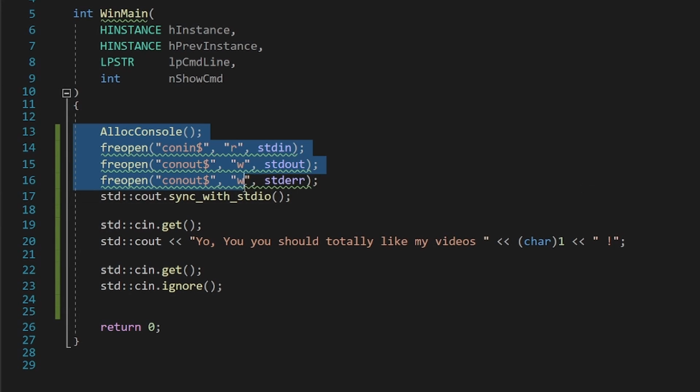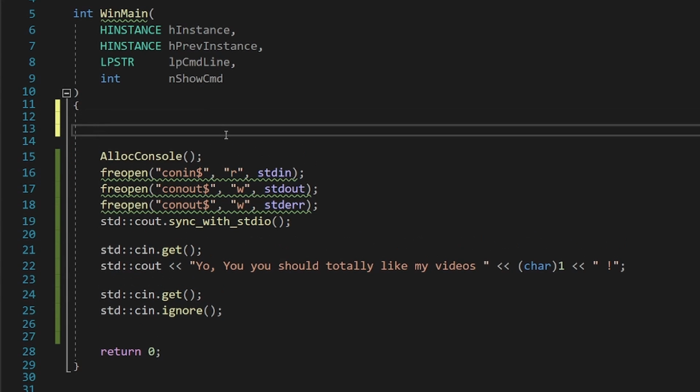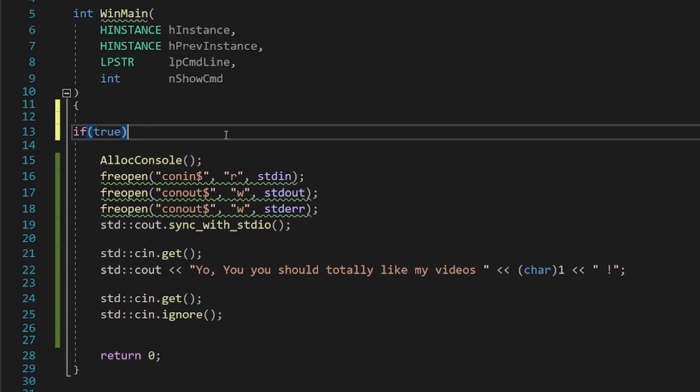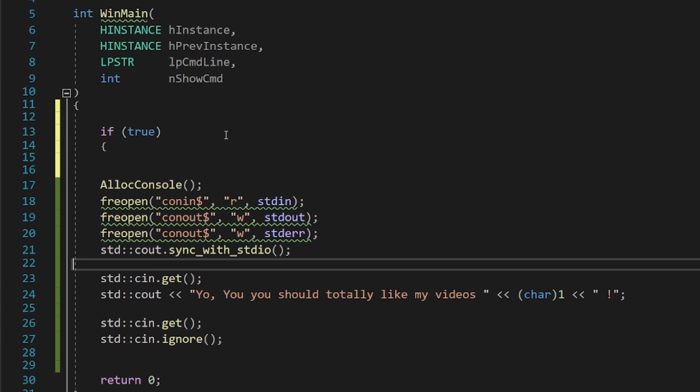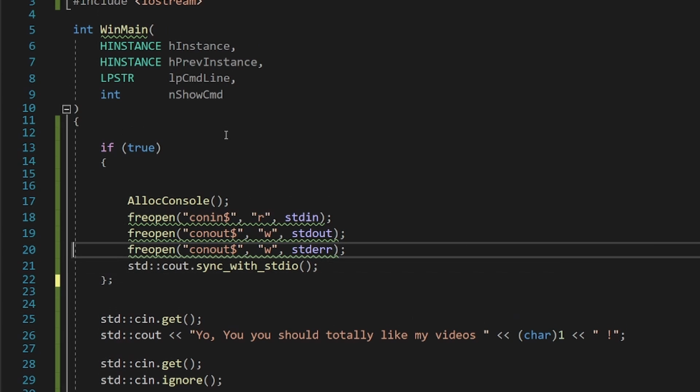Before we move on, I'll just mention that these are the lines that you need in order to open a console when using WinMain. This is nice because now you can choose if you want a console or not programmatically.